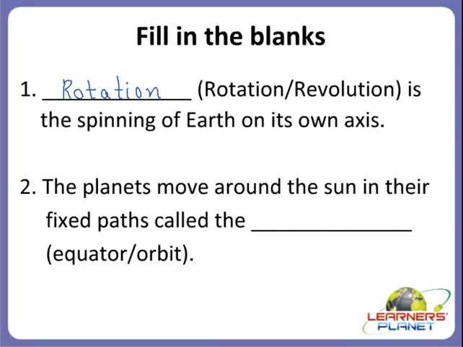Yes, very good. It is known as orbit. Very good. The planets move around the sun in their fixed paths called the orbit. And what is equator? Yes, when there is an imaginary line around the Earth, that is called the equator, right? And this is known as orbit.